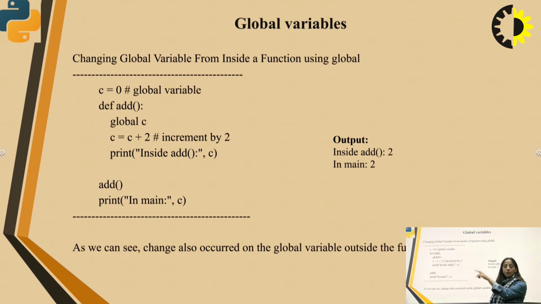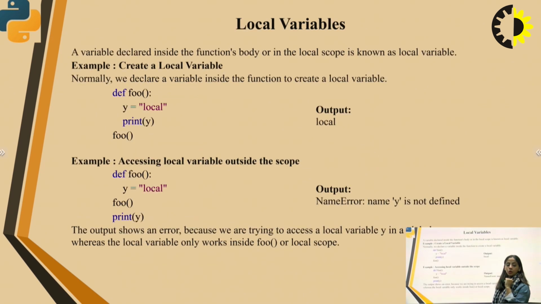What will happen when add is being called? C is a global variable. C will be incremented by 2. Now C will be 2. The message will be printed: inside add 2. Now when we exit the function, the message will be printed: in main C is 2. Okay, I hope that's clear.